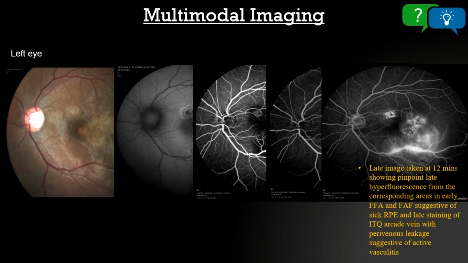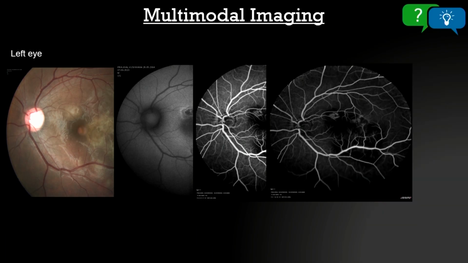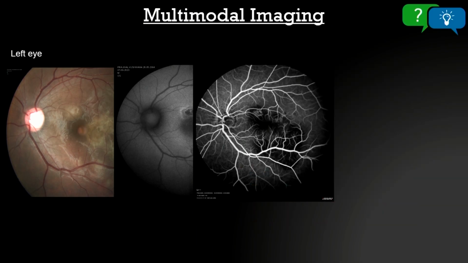Whereas if you see in this picture, though it is in the arteriovenous phase, you can see picture number 3, the earlier one. Now this is a very ill-defined leak which you are seeing. That hyperfluorescence is not very well defined. It is more ill-defined. So when you see something like that, this is coming from deeper to the RPE.